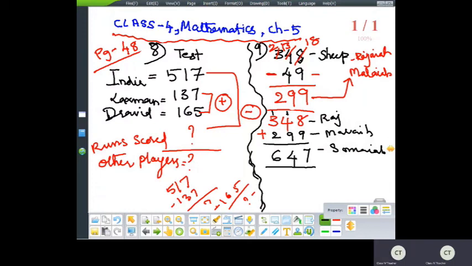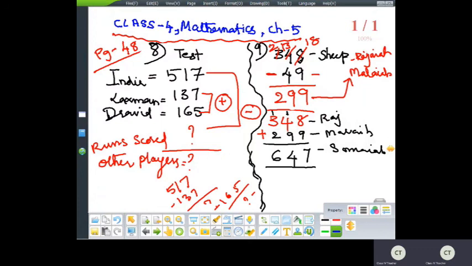Now what is the next part of the question? Total you have to find out. So this is Somaya's ones. Now again you have to add Mallaya's, Somaya's and Rajaya's total number together. Yes.